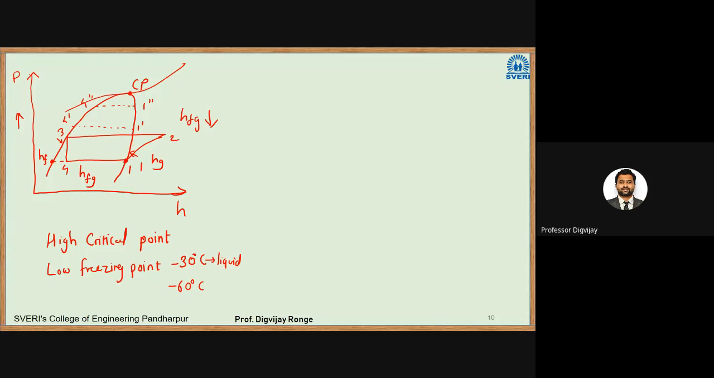So this is the concept of high critical point and low freezing point. Don't worry, we'll study this in our next lecture when we study the properties of refrigerants. First I will show you the DX system, and then we can go for the chilled water system. That way you can understand the primary and secondary systems.